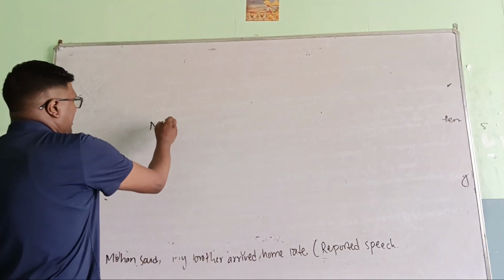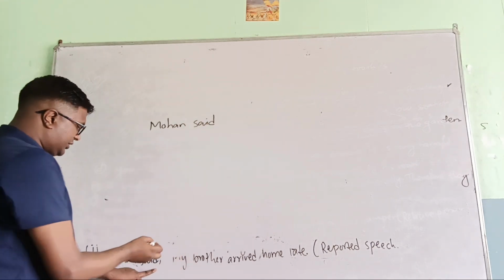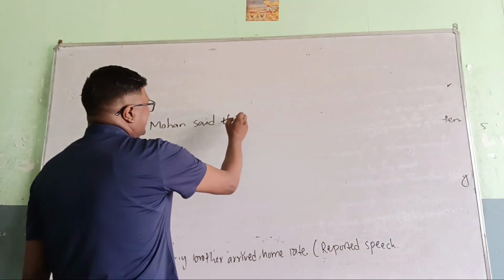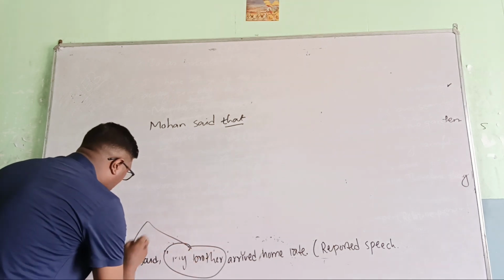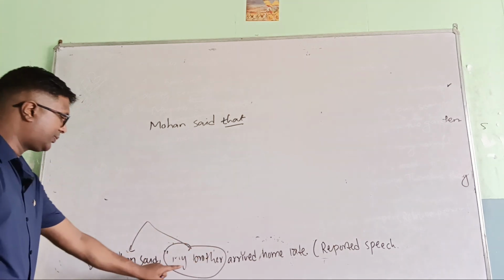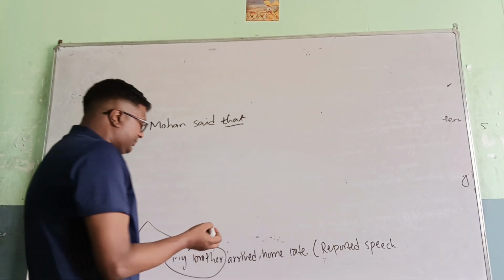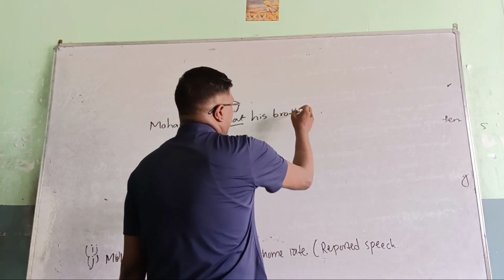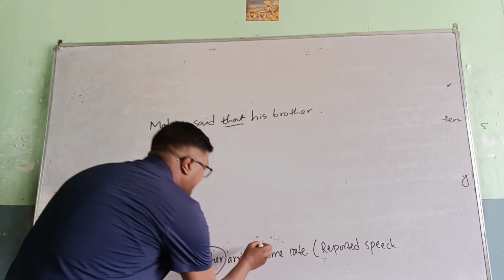Then you have to remove the comma and inverted commas, so that should be a conjunction: Mohan said that. My brother means Mohan's brother. Whose brother is it? It is Mohan's brother, so we have to change my brother into his brother. I think you are clear up to now. Mohan said that his brother arrived.